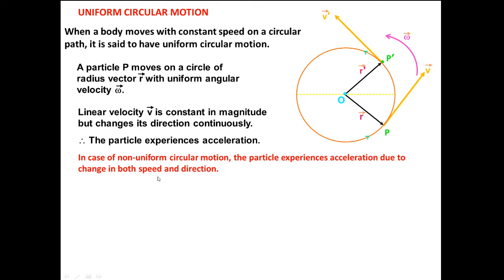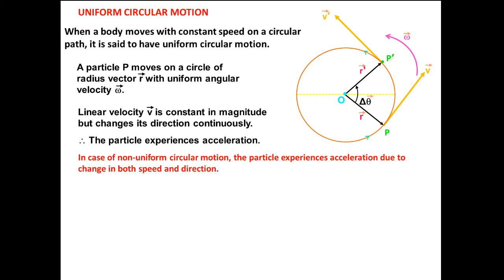In non-uniform circular motion, though it is not in our syllabus, the particle experiences acceleration due to change in both speed and direction. But in uniform circular motion, the magnitude of linear velocity V remains constant, only its direction changes.